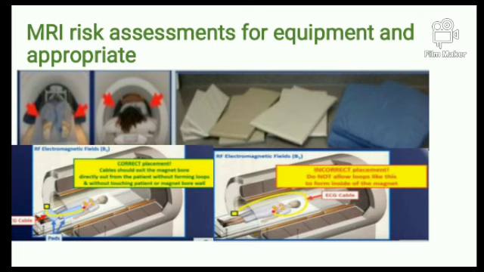Next thing is MR risk assessment for equipment and appropriate assessment. When you're placing the patient, there should not be any additional pillows or anything, so that while the scanner table is moving back and forth, it won't get stuck in the bore of the magnet. Always, when you're placing a patient, especially a healthy patient, do check prior to